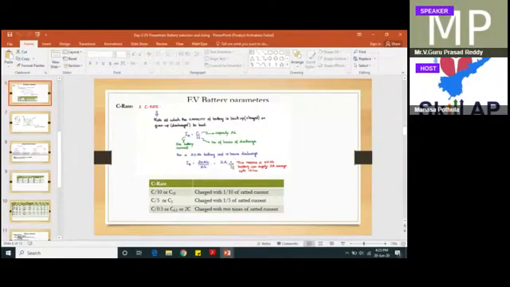Then you have to calculate the time and current. These two have a direct relation. If you put in the current, you will get the hours, and if you put in the hours, you will get the current. Because if you want to utilize 10 hours, it can give only 2 amperes. This means that battery can give 2 amperes average for 10 hours maximum, because there are some losses also.